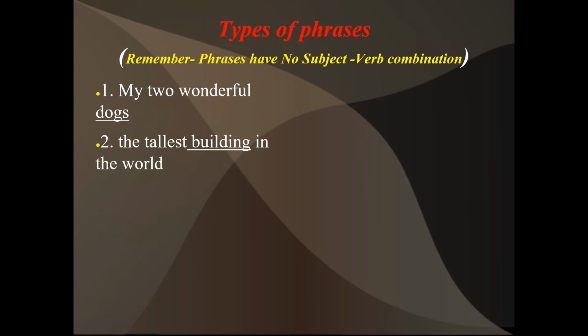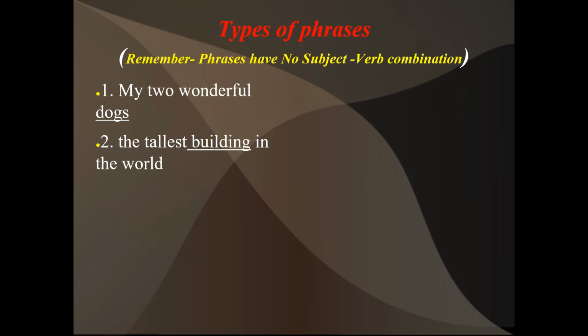These two are phrases. They are groups of words, but they are not giving the complete sense. My two wonderful dogs: what happened to them? Where are they? What are they going to do? The tallest building in the world: where is that?